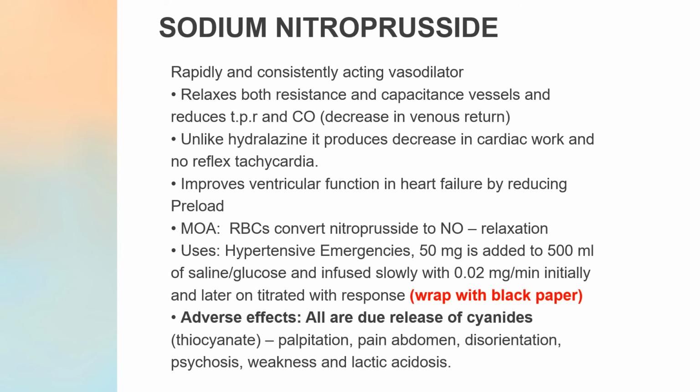These are palpitation, pain in abdomen, disorientation, psychosis, weakness, and lactic acidosis. So these are the adverse effects which are seen with sodium nitroprusside. This is because of the reactions that take place, okay. And the basic thing is thiocyanate which is formed.